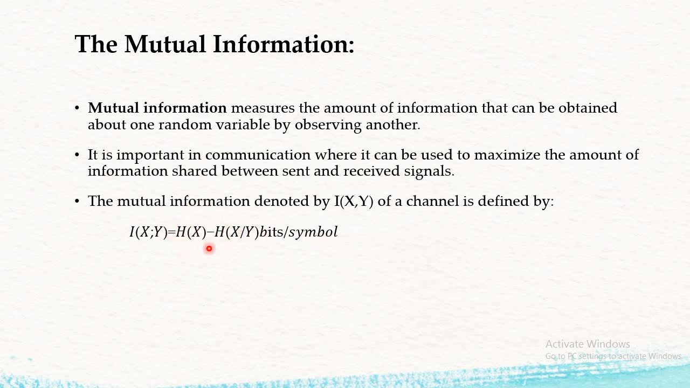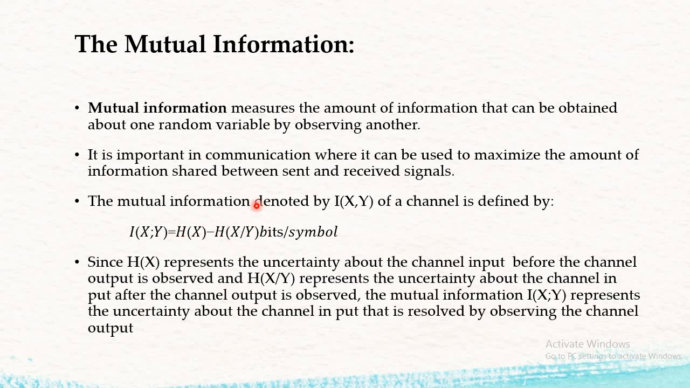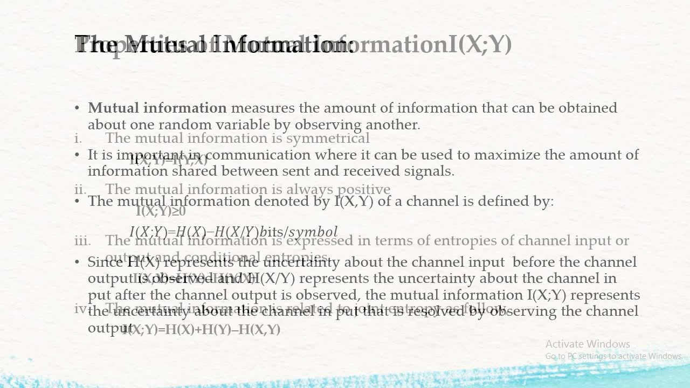So this is the entropy of the x signal, and this is the conditional entropy. H(X) represents the uncertainty about the channel input before the channel output is observed, and H(X/Y) represents the uncertainty about the channel input after the channel output is observed. The mutual information I(X;Y) represents the uncertainty about the channel input that is resolved by observing the channel's output.